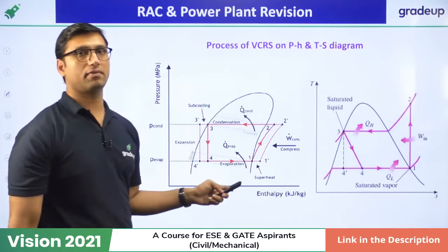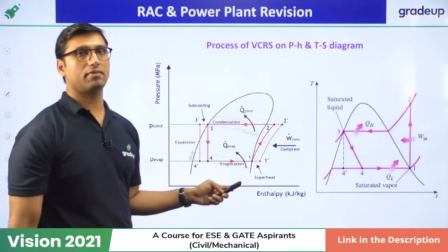You must be thinking, what is the difference between refrigeration effect and work input, and refrigeration capacity and power input? There is no difference. The only difference is that you have to multiply with mass. If you multiply with mass in the numerator and denominator, you will get refrigeration capacity and power input. So both formulas you have to remember.